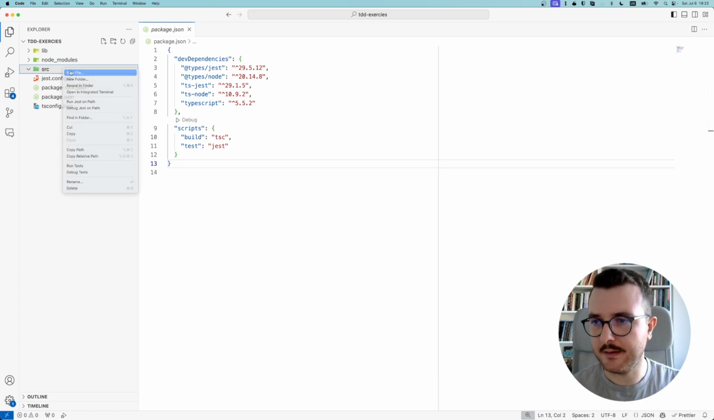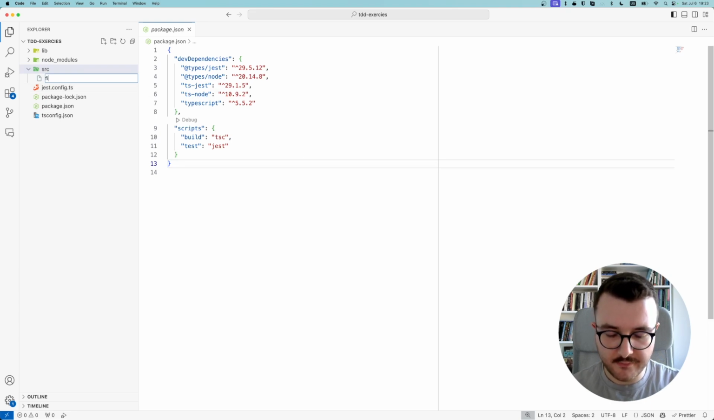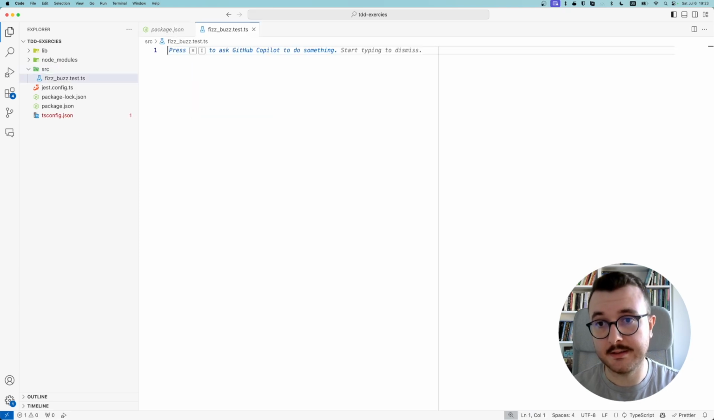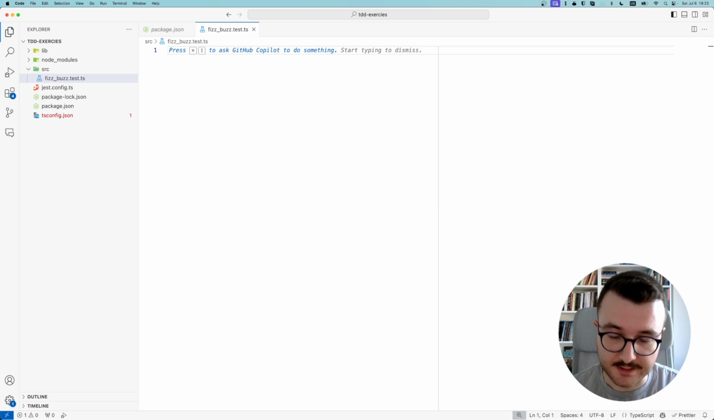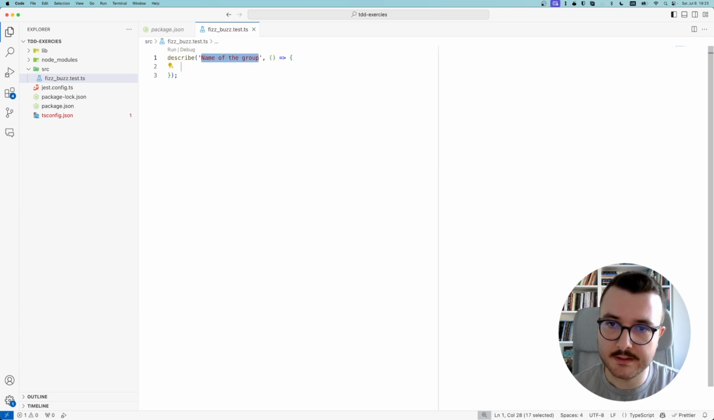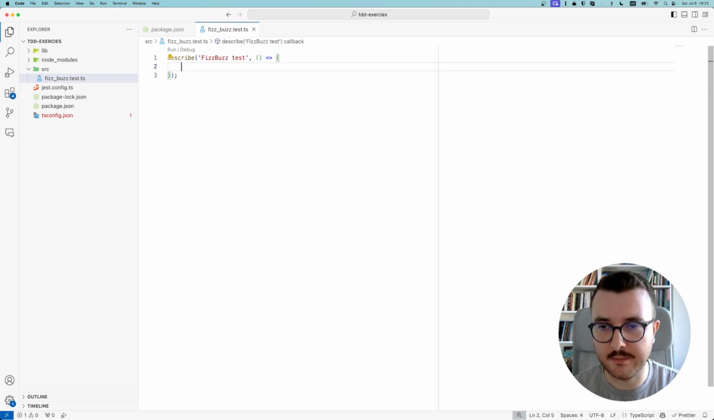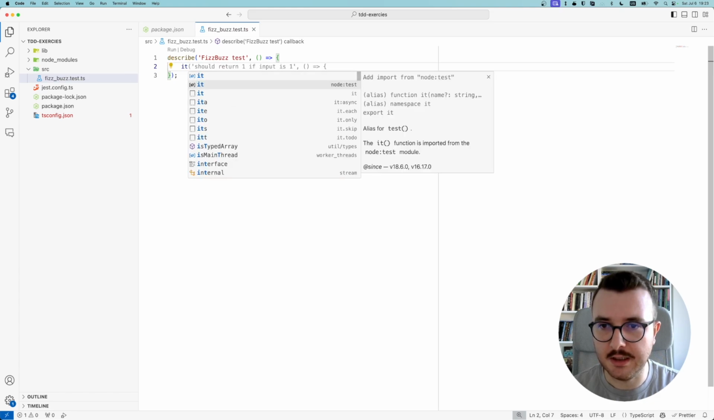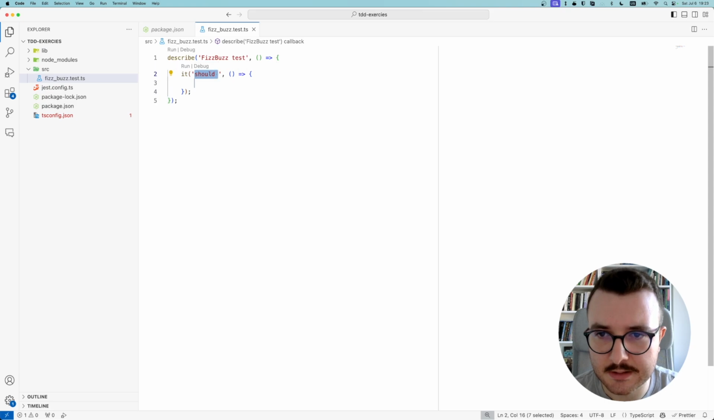Okay, so let's start by creating a file, FizzBuzz test. Do it like this. Yes. Okay, cool. So we're using Jest. Let's start with a describe. Do we have a snippet? Nice. Let's just say FizzBuzz test for describe. I'm going to have a test in it. I want to use a snippet again. Yeah, should